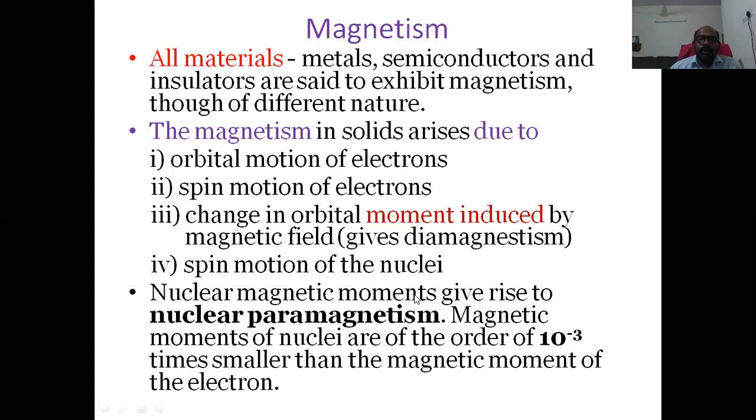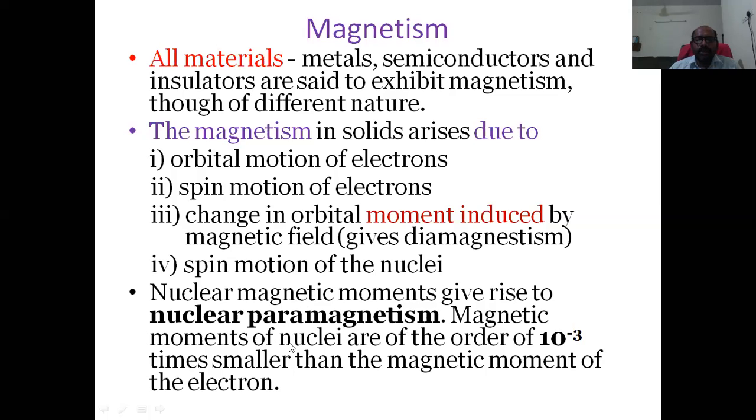Those nuclear magnetic moments give rise to nuclear paramagnetism. It is very weak. The magnetic moment values are smaller, therefore they form paramagnetism.